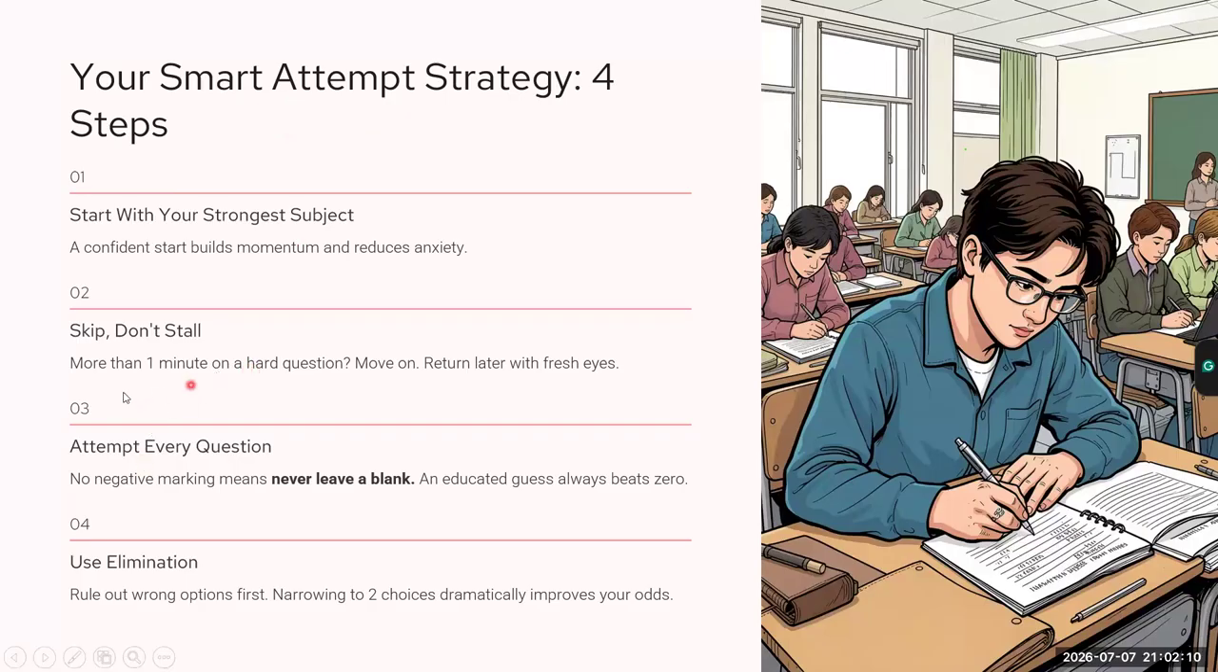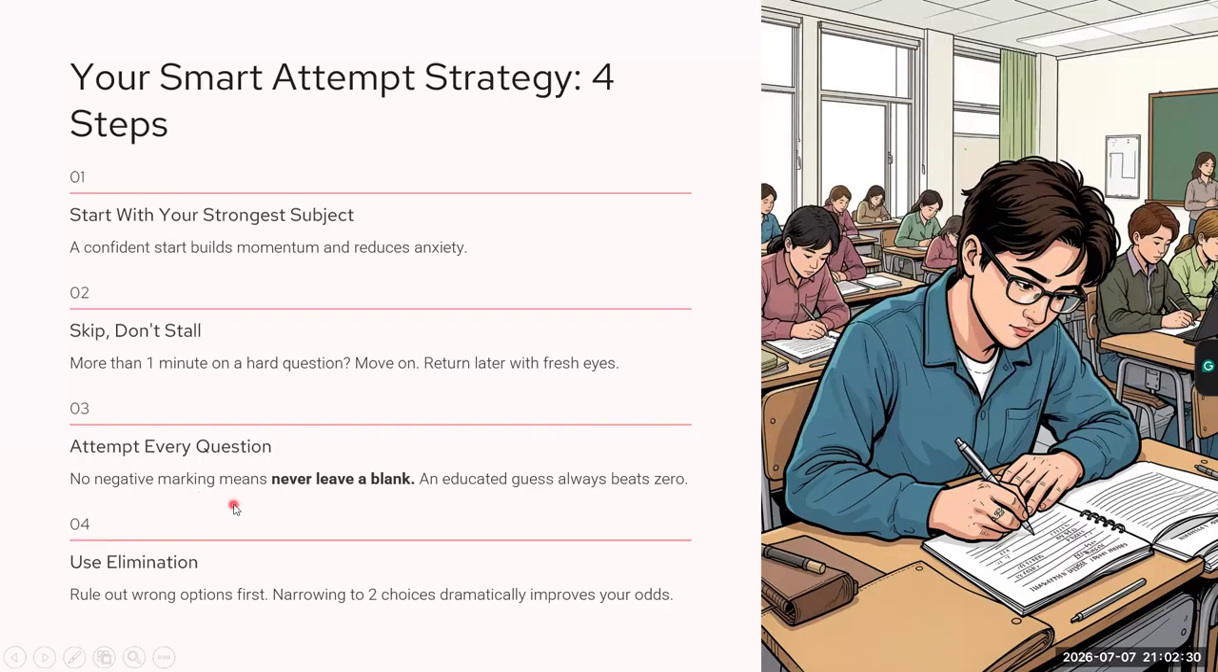Secondly, don't spend more than 1 minute on a single question. If you think this question is taking time, I have to think, I have to concentrate a bit, leave that question and move on. Once you finish your paper, then you can return later. You can reattempt your question, right?